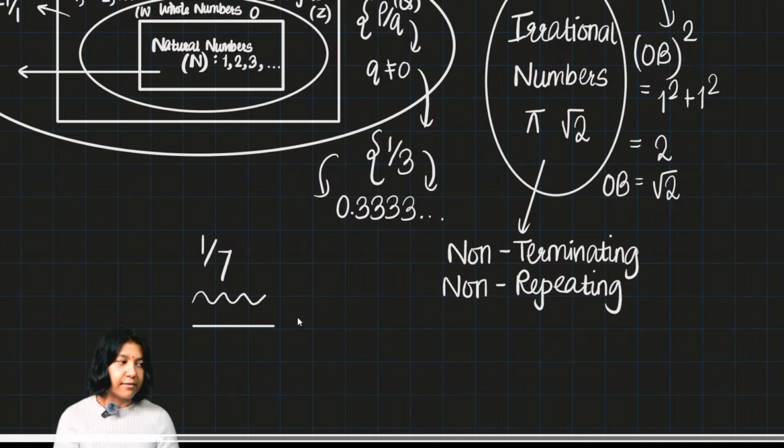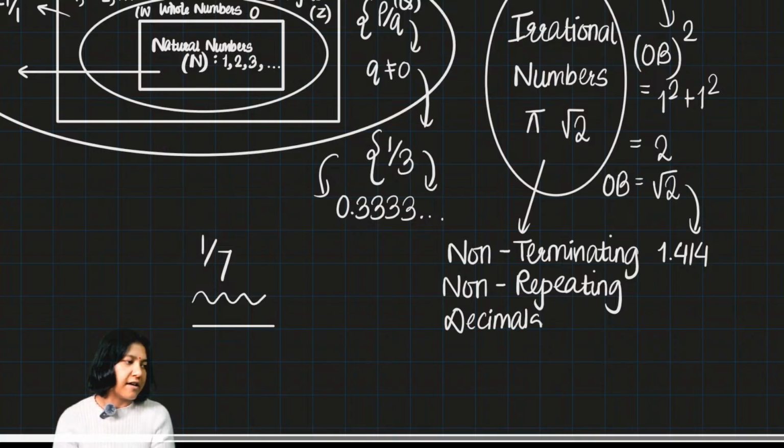But you don't see that in irrational numbers. If you use your calculator and find the value of square root 2, the values will never repeat. It goes on from 1.414 without following a specific pattern. So non-repeating, non-terminating decimals are your irrational numbers.